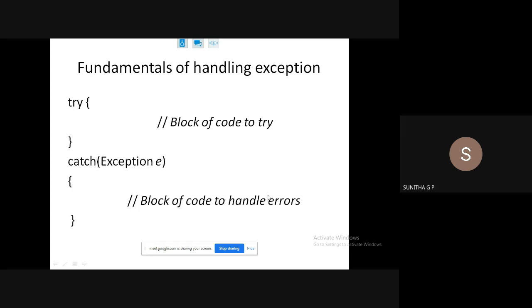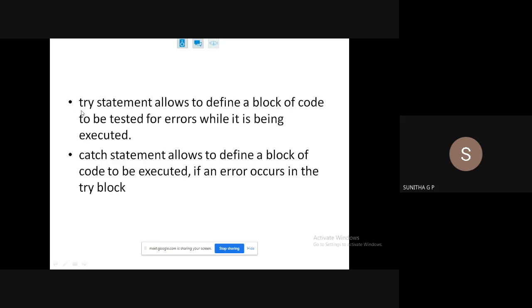This is the general syntax. So this is the explanation given. The try statement allows you to define a block of code to be tested for errors while it is being executed. The catch statement allows you to handle errors, in the sense of compile time exception and runtime exception. The catch statement allows you to define a block of code to be executed if an error occurs in the try block. Once the catch block is executed, the next statement after that catch block will come and execute.